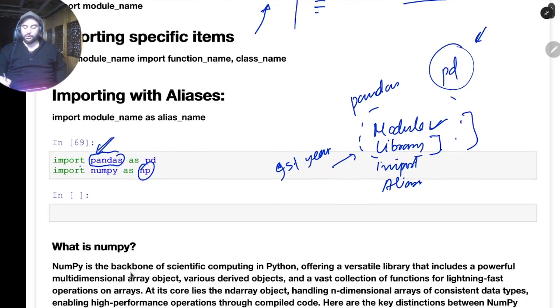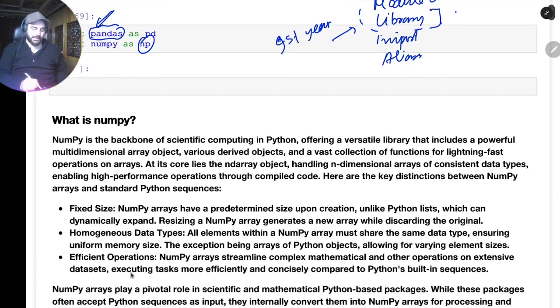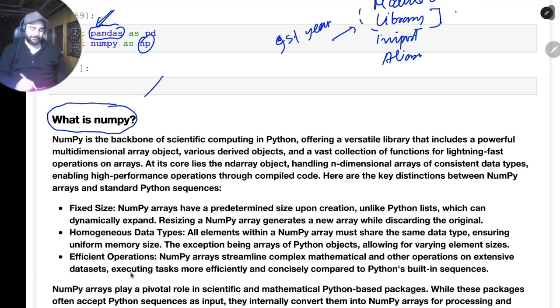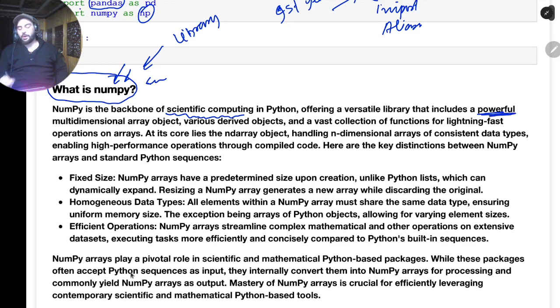Okay, so let's now go to NumPy. So what is NumPy? First thing, it is a library. Okay, it's a library. And what is this library used for? It is used for scientific computing. Okay, it's numerical Python. By numerical I mean, because in scientific computation we deal with a lot of numbers. So some people came together and made a library which basically deals with the computation of things like linear algebra and stuff like that, and statistics. There are a lot of functions, we'll go into that. It provides really powerful multi-dimensional array objects, basically what it provides.